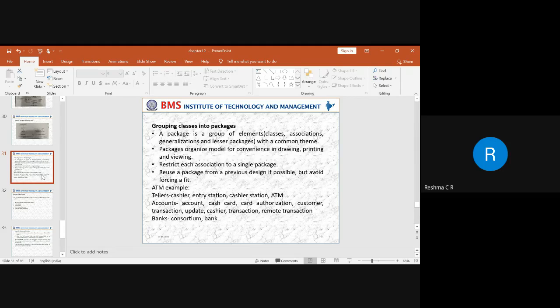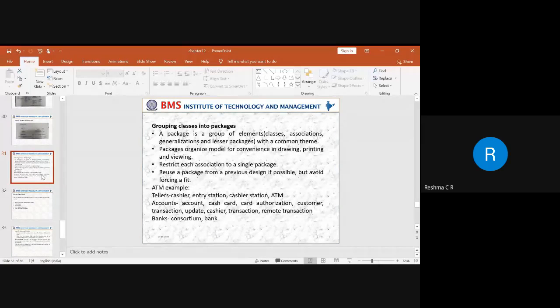The tellers can have a cashier entry station, cashier station, and an ATM. That means we need to have an ATM machine. That ATM machine should be located in a particular location, and it should dispense cash. Whatever cash has been dispensed from that particular station, those details have to be entered with respect to the cashier.